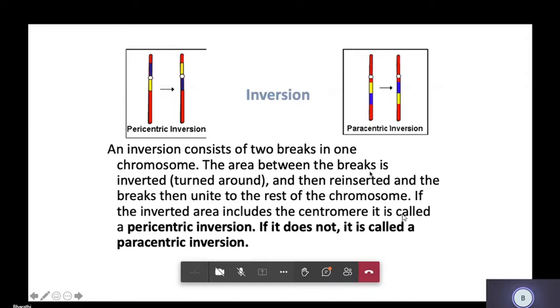Now coming to isochromosomes. What are isochromosomes? In isochromosomes, we see this is the chromosome. If there is a break here, both arms are separated, the short arms and the long arms, and they become isochromosomes. In this figure also, this is the chromosome. There is a break, the short arms and the long arms form isochromosomes. Both long and short arms become equally sized.